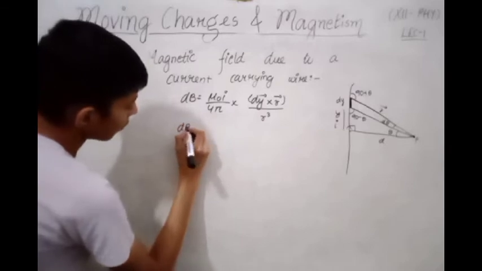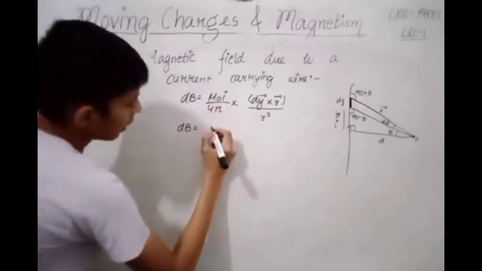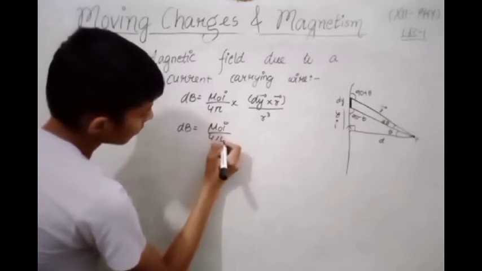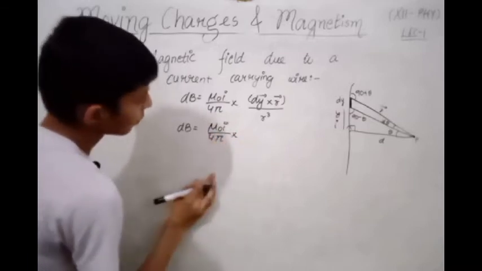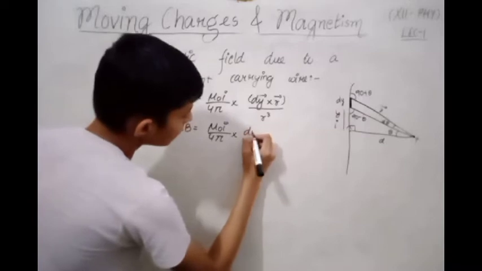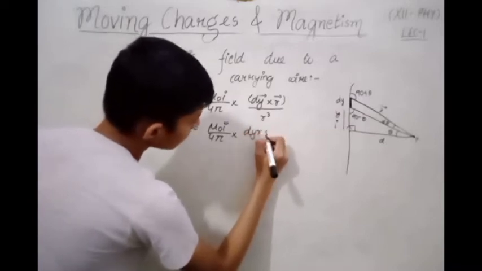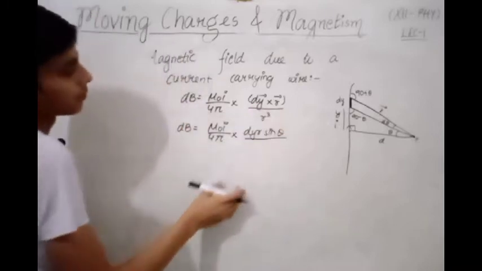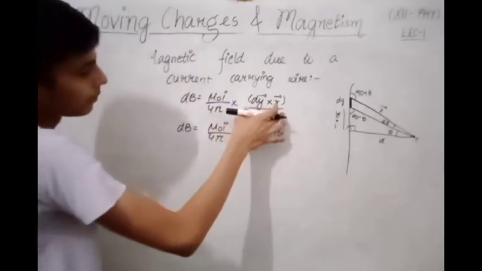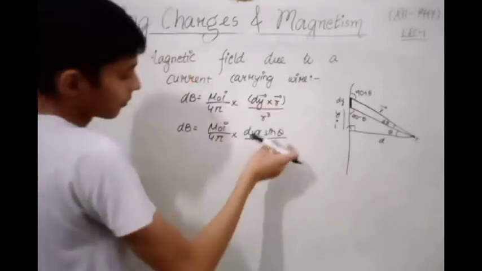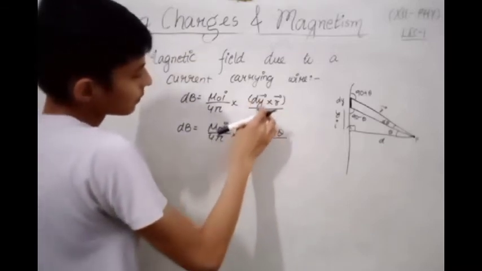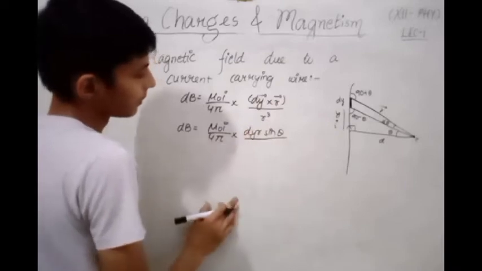Then dB equals mu naught I into dy by r sin theta. Cross product of two quantities will be given by sin theta, that is dy by r sin theta.